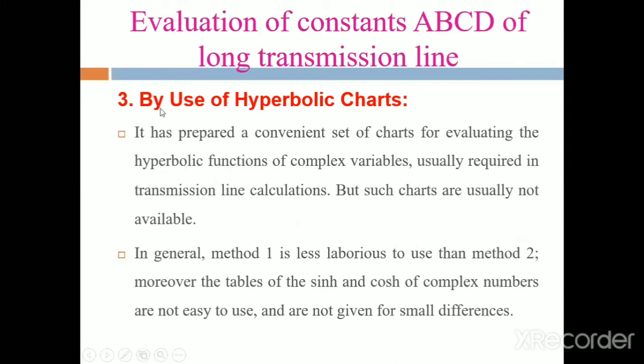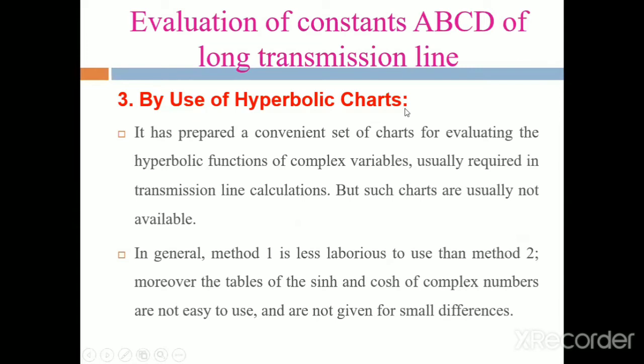Next, the last one, the third one, is by use of hyperbolic charts. By use of hyperbolic charts, we determine the evaluation of ABCD constants. But it is practically not possible for evaluating the ABCD constants. It is studied only theoretically.